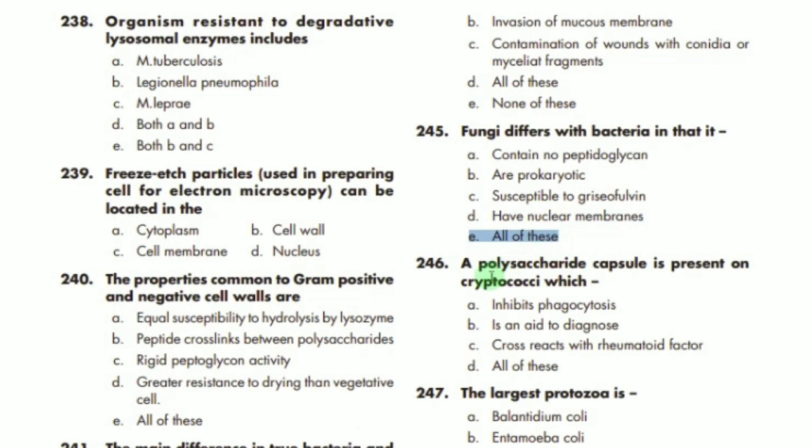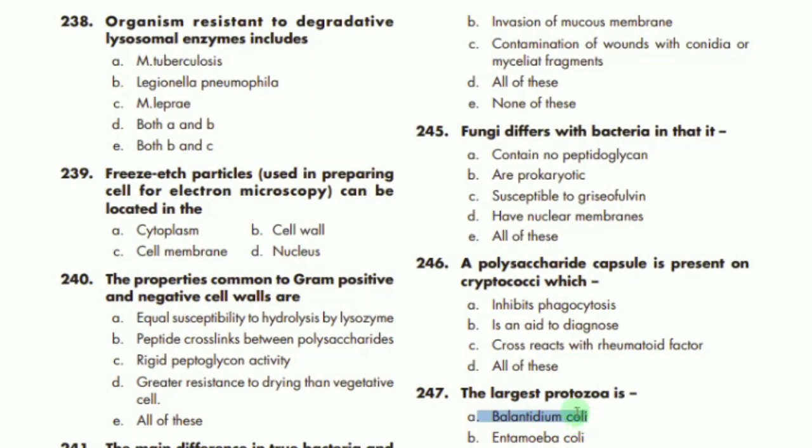246 MCQ says that a polysaccharide capsule is present on cryptococci, so the correct option is A. It inhibits phagocytosis. The largest protozoa is Balantidium coli.